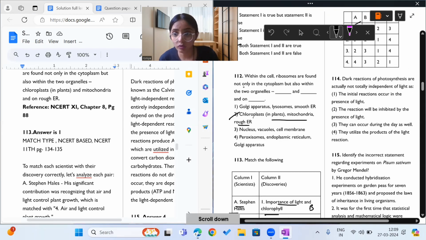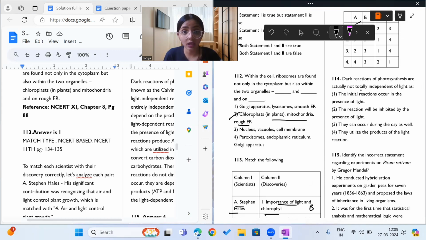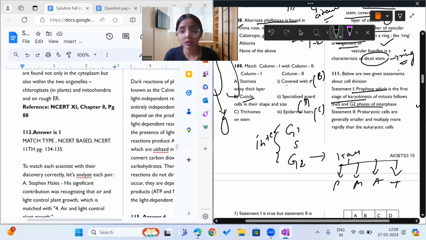Okay. Moving on to question 114, what does it say? It says dark reactions of photosynthesis are actually not independent of light as they require the ATP and the NADPH synthesized from the light reaction to perform the dark reaction, which is nothing but synthesis of starch. Okay. I hope it's clear to you.